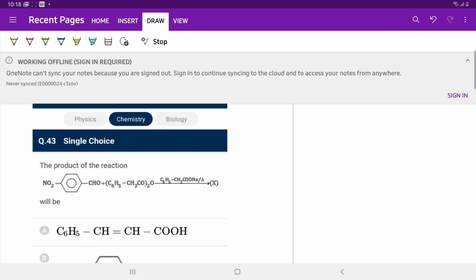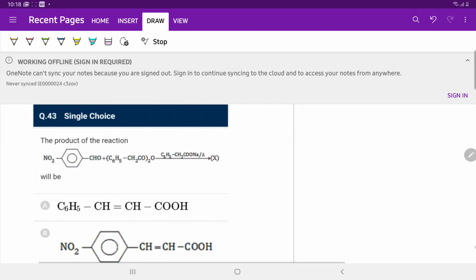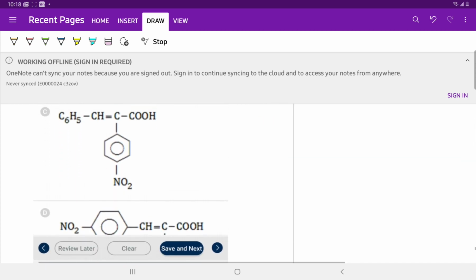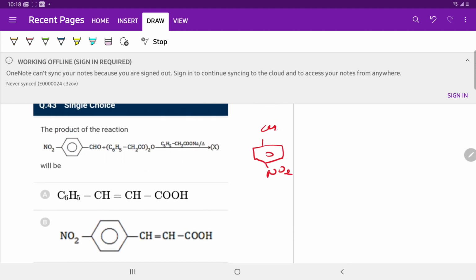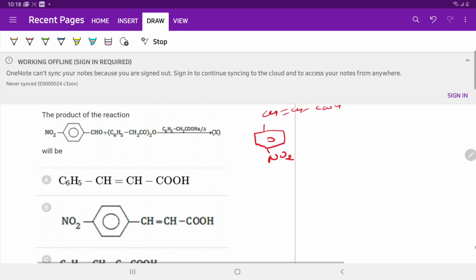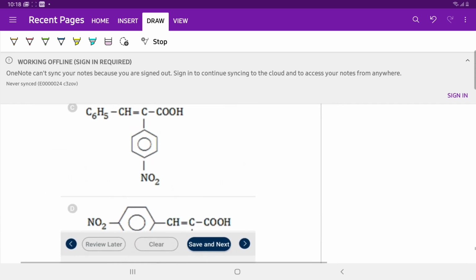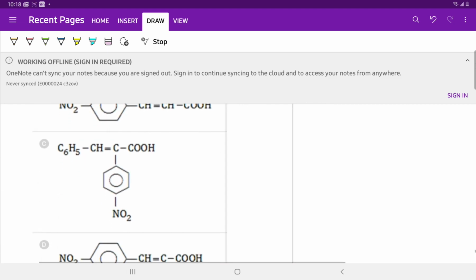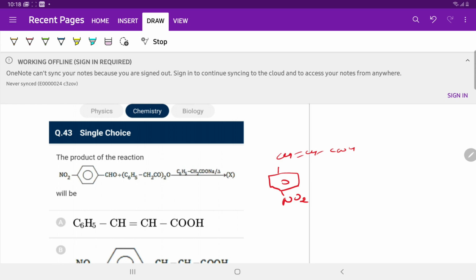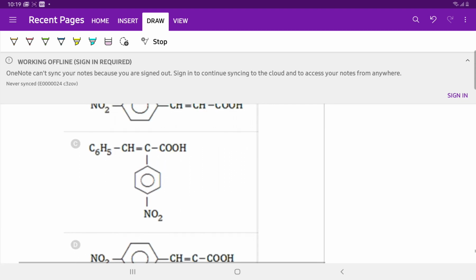Question number 43. Para-nitrobenzaldehyde reacts with anhydride. There is a Perkin reaction and the product is a cinnamic acid derivative, para-nitro... So option D is correct.